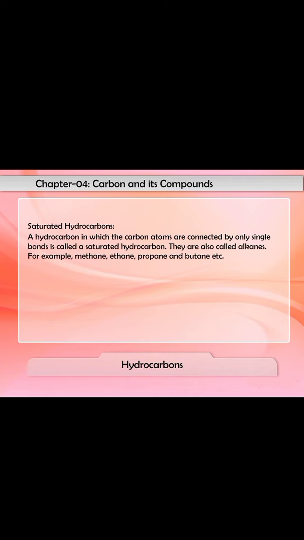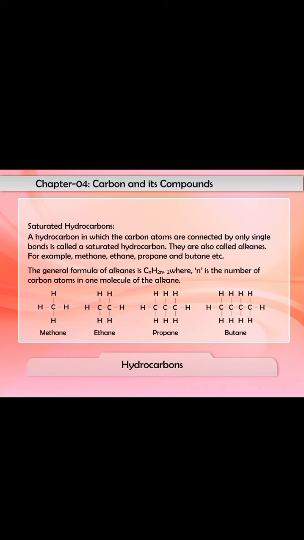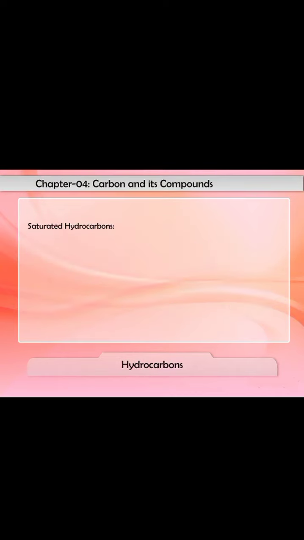They are also called alkanes. For example, methane, ethane, propane, and butane, etc. The general formula of alkanes is CnH2n+2, where n is the number of carbon atoms in one molecule of the alkane. Let us understand it with an example. If an alkane has one carbon atom in its molecule, then n is equal to 1 and its molecular formula will be C1H(2×1+2), that is CH4.